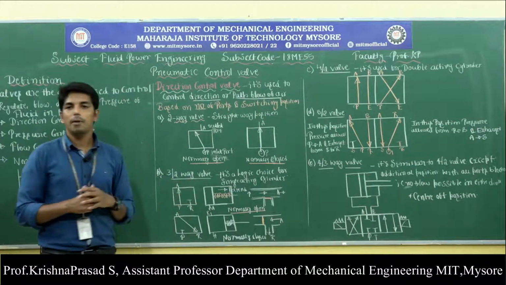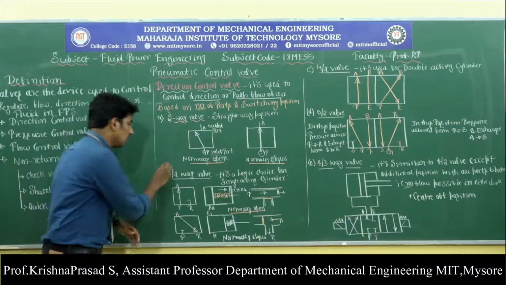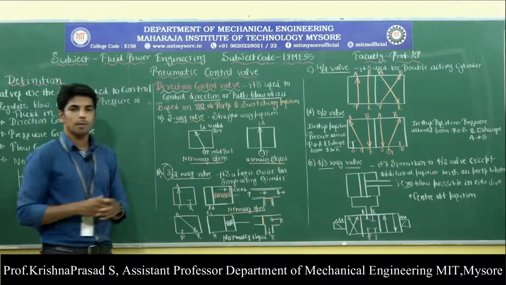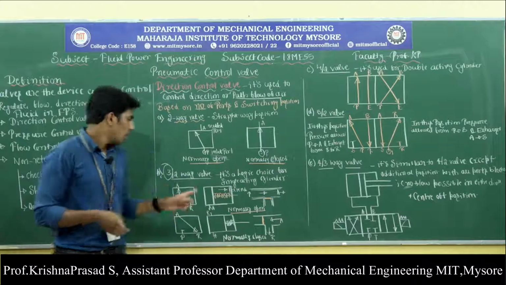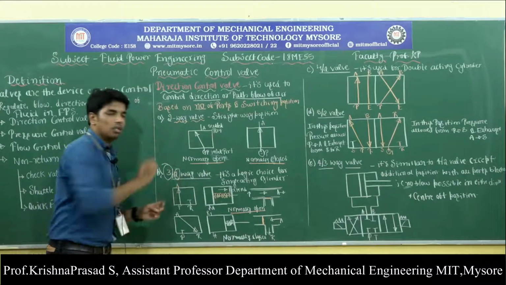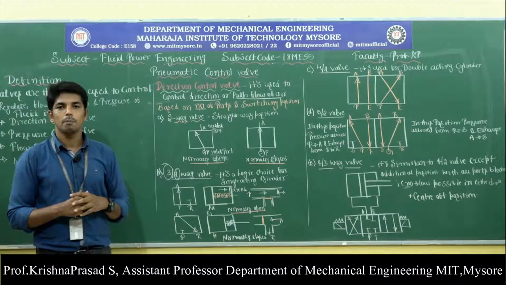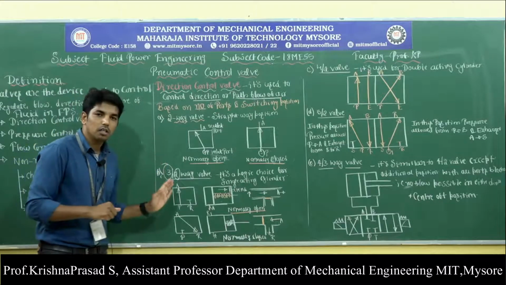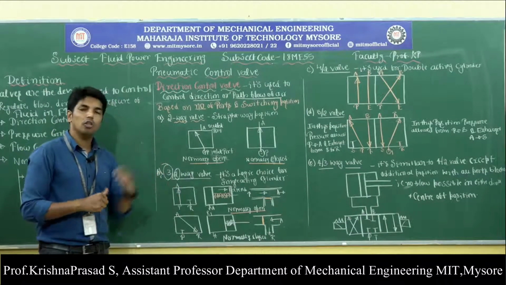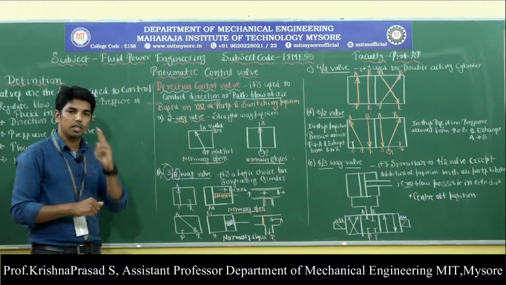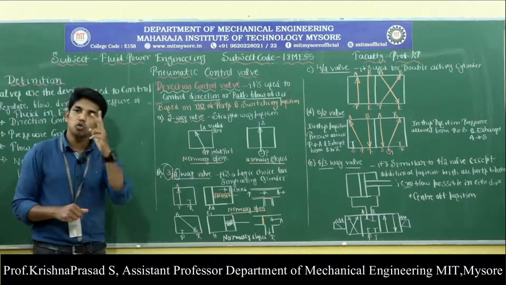So what is meant by the 3x2? The 3 indicates there are 3 ports and 2 indicates there are 2 positions. I repeat, what is meant by the 3x2 way valve? Here 3 indicates the 3 ports and 2 indicates the 2 switching positions.